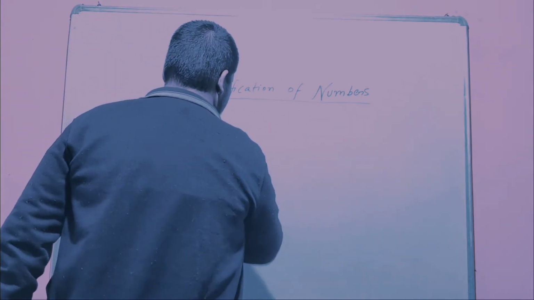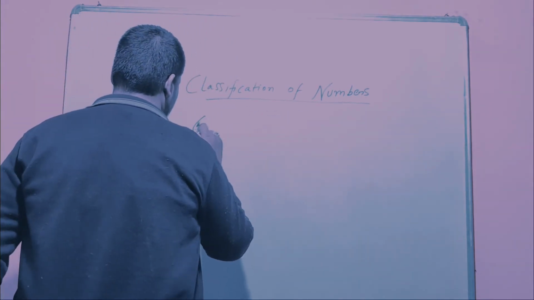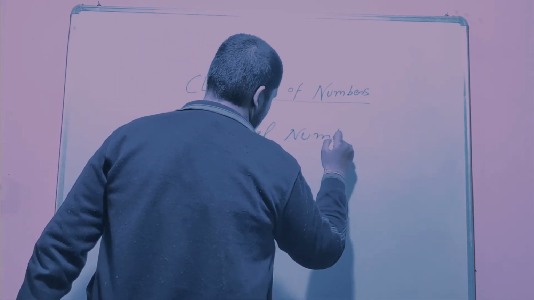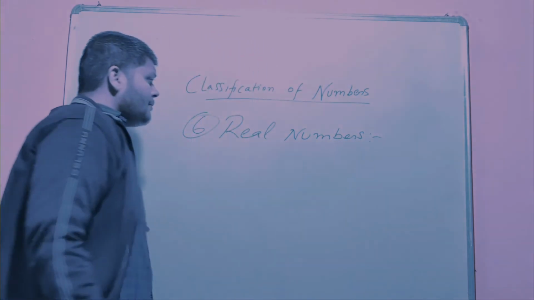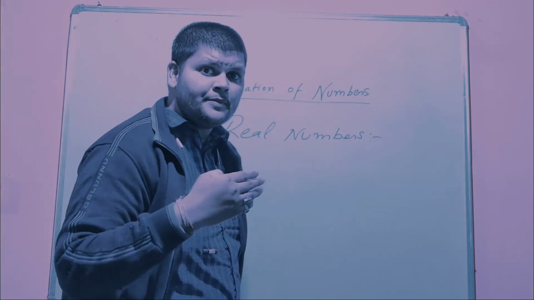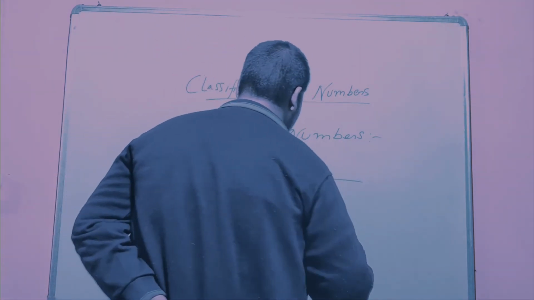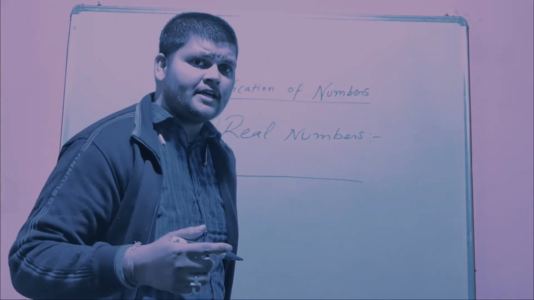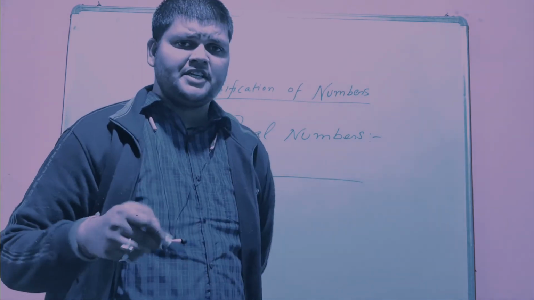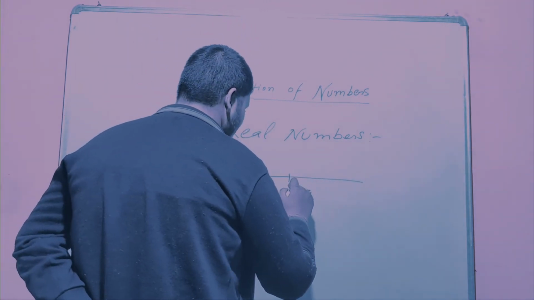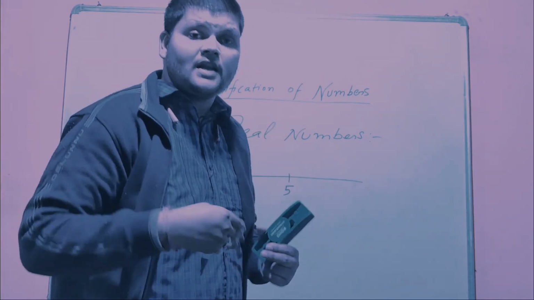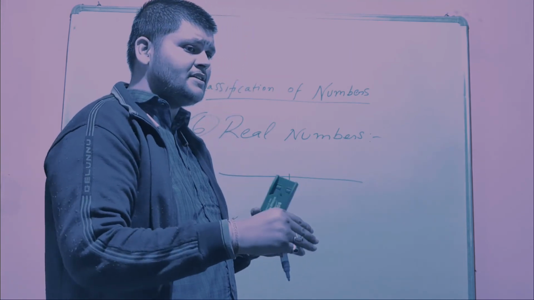The sixth one is nothing but real numbers. Real numbers are those numbers which can be represented on the number line. What do you mean by the number line? For suppose this is a number line, any number you are thinking of you can represent on it. For suppose the number is 5. 5 can be represented on a ruler. A ruler is nothing but a number line. So on that number line you can represent any number.